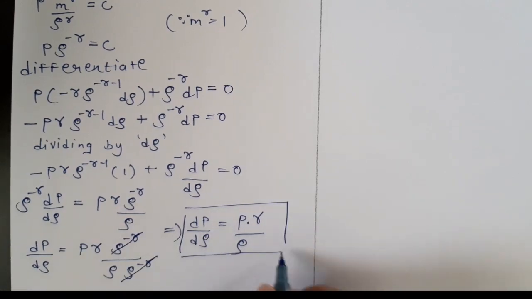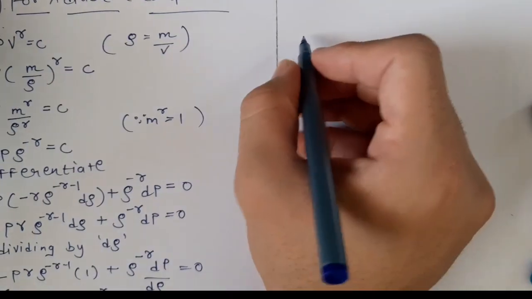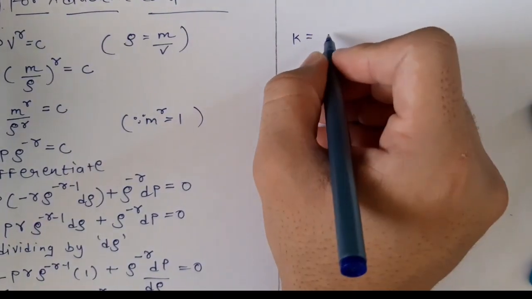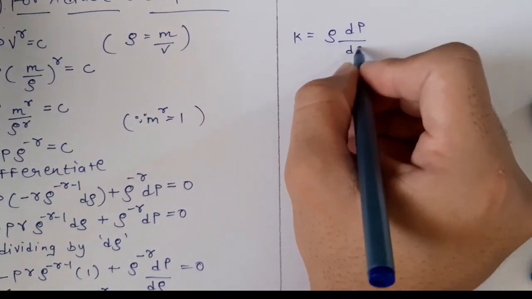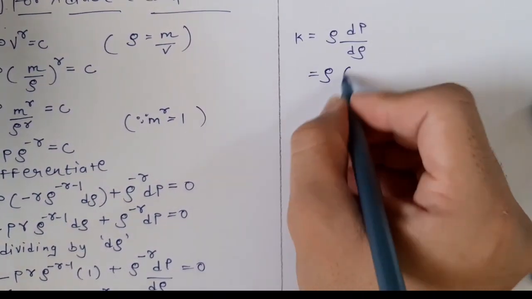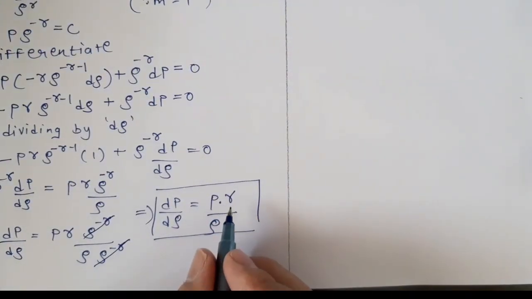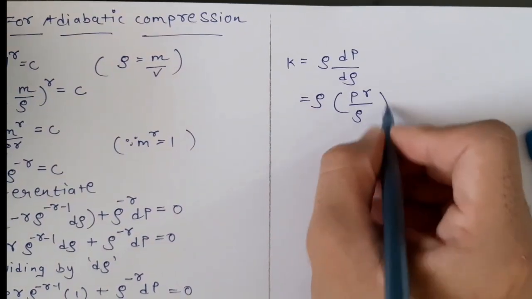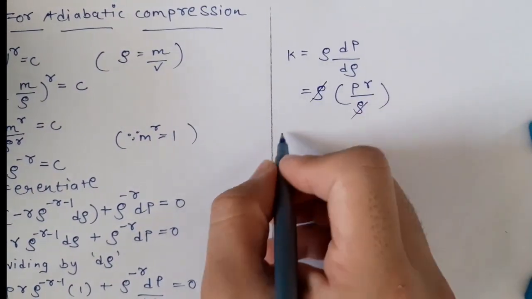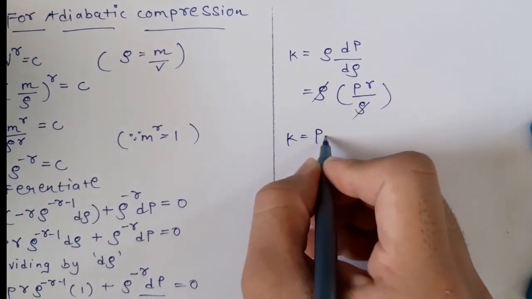Now we know the equation of K. K is rho into dP by d rho. Rho as it is. What is the value of dP by d rho? dP by d rho is pressure into gamma upon rho. So this rho and this rho get cancelled. We get K equals P into gamma.